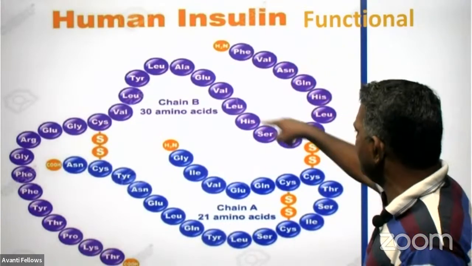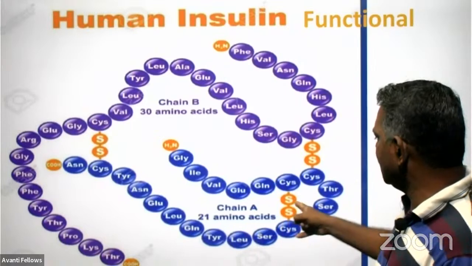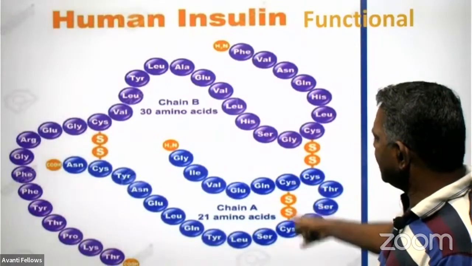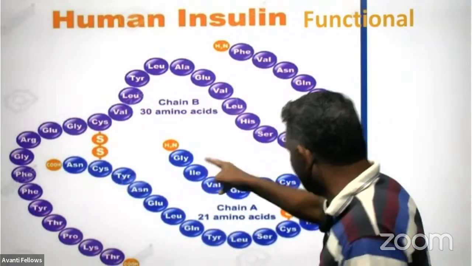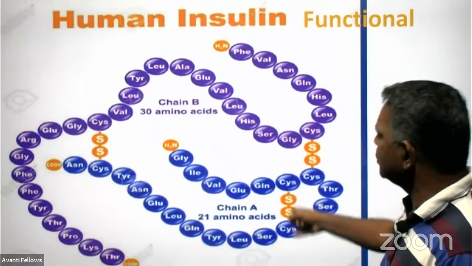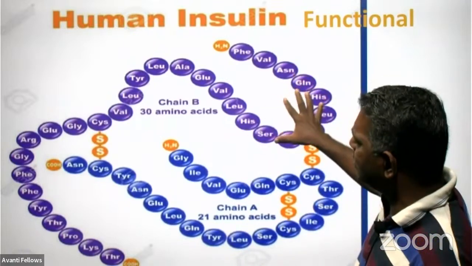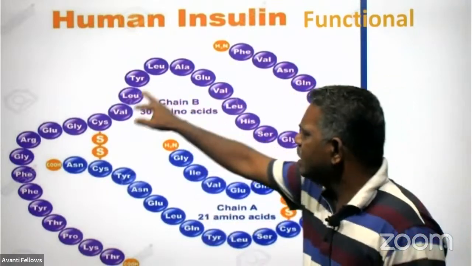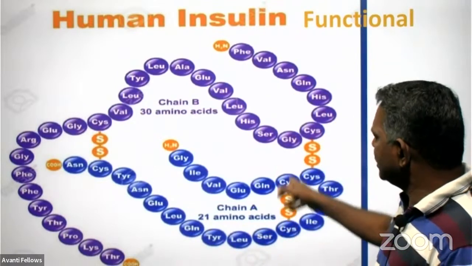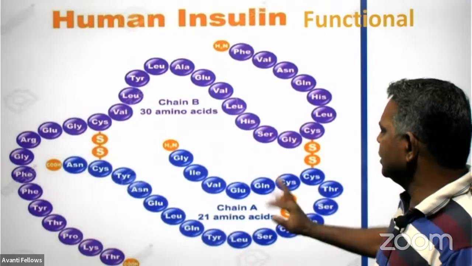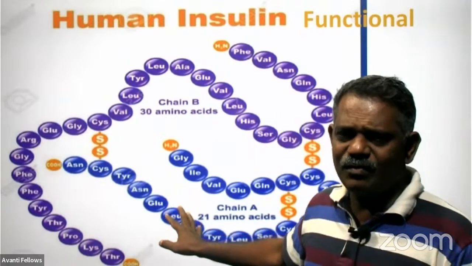It connects the B peptide with this A peptide. And another disulfide bond is there between the cysteines here, and it connects the A chain only, because the A chain is not like B, it goes for a coiling. So that is what makes these two cysteines connect each other with this disulfide bond. Total 3 disulfide bonds, and 2 disulfide bonds connect the B chain to the A chain. And the third one connects these two cysteines present in the A chain having only 21 amino acids, and it is the functional insulin. Functional means what?